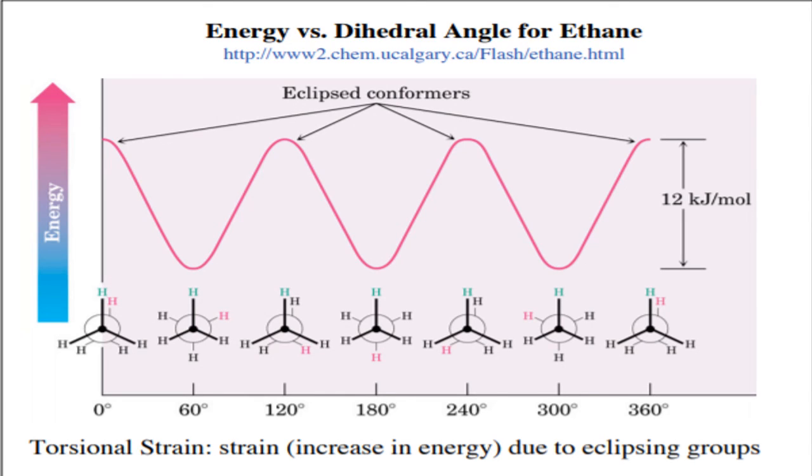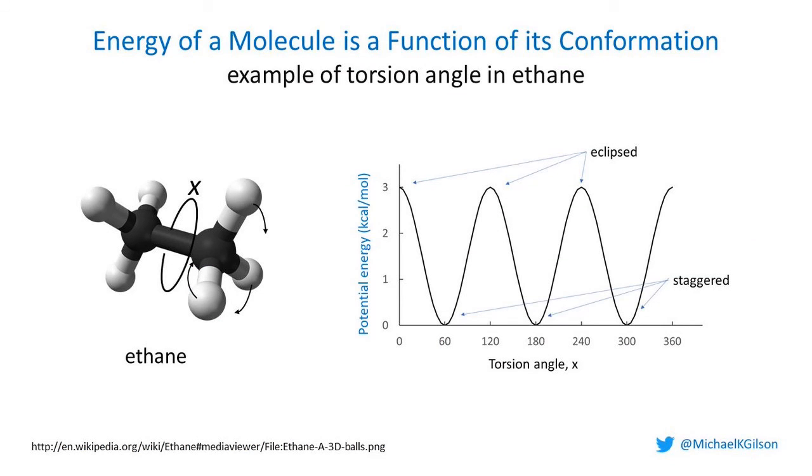This is graphically proved. At a particular angle it will be there. See, this is eclipsed, all eclipsed only. This is staggered. Eclipsed, staggered, eclipsed, staggered. So as they start rotating, an energy barrier is there. So it is graphically proved. This I have taken from a different journal. This is one more way of showing graphically that ethane changes from one form to the other form.